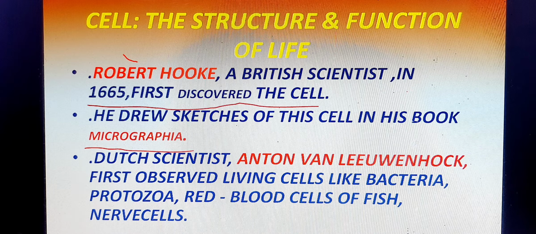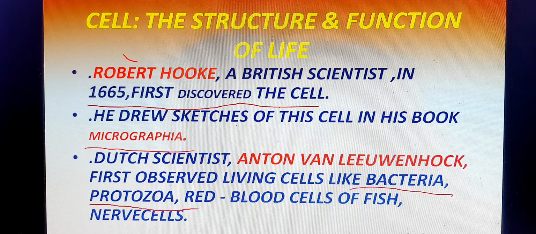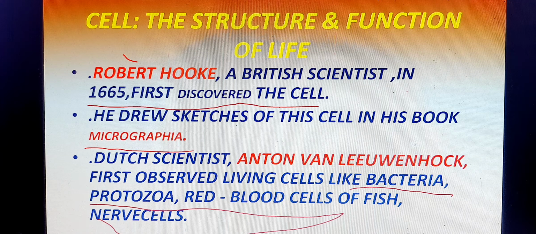Then the Dutch scientist Antony van Leeuwenhoek first discovered living cells such as bacteria and protozoans. When we talk about protozoans, we mean amoeba, red blood cells, and some nerve cells of fish. He discovered that all living bodies are made up of cells, whether a smaller living body or a larger one, multicellular or unicellular.